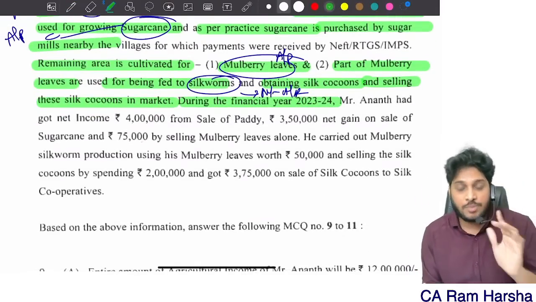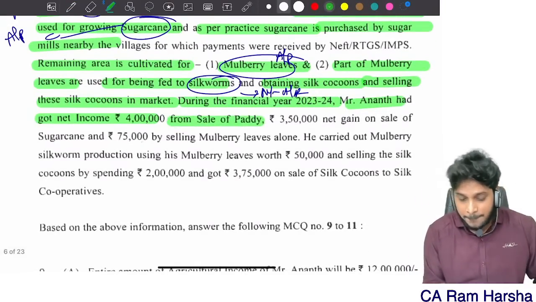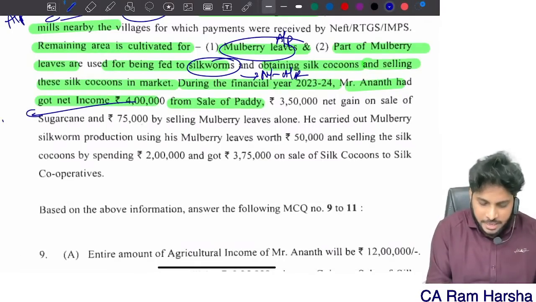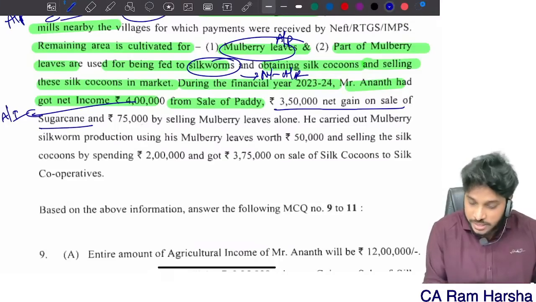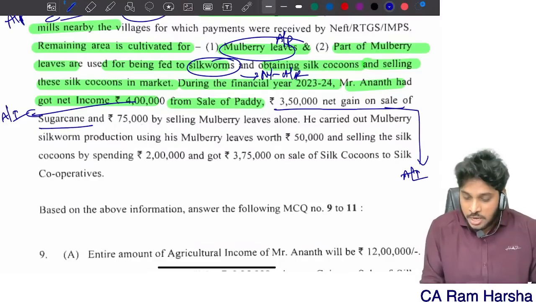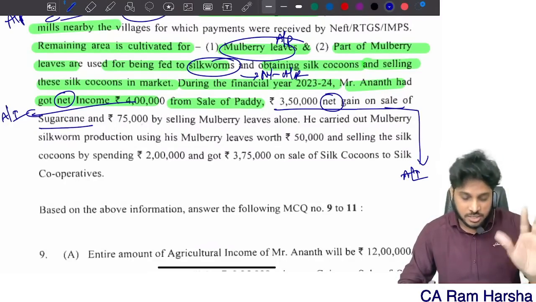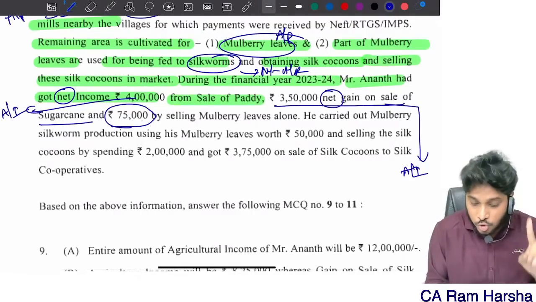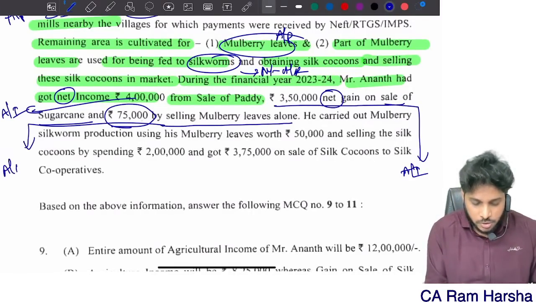During the financial year 23-24, Mr. Anant had net income from paddy. What is net income from paddy? 4 lakhs. This is agriculture income. 3,50,000 net gain on sale of sugar cane. Sugar cane is also agriculture income. Remember, net means after cultivation expenses. Agriculture income means we should take it after cultivation expenses. And 75,000 rupees by selling mulberry leaves. Mulberry leaves is also agriculture income.